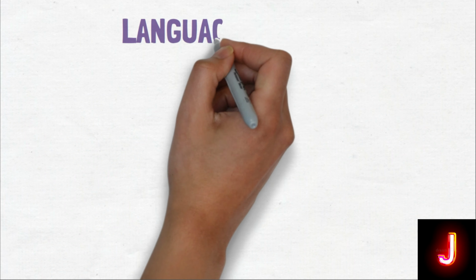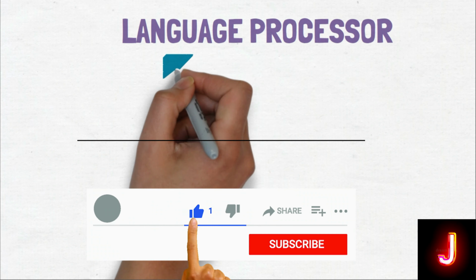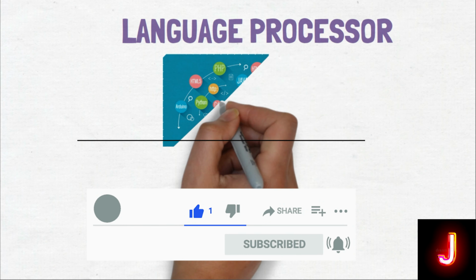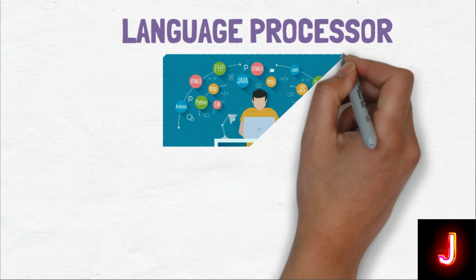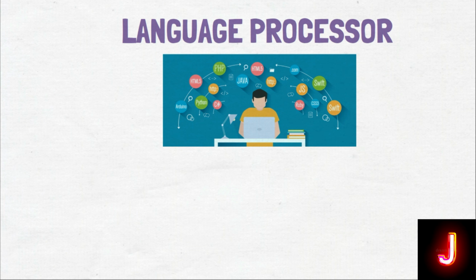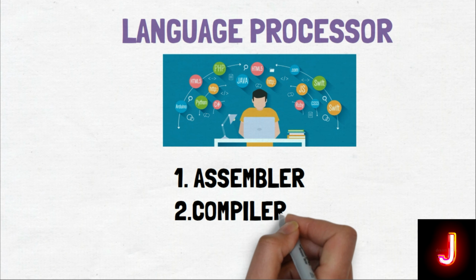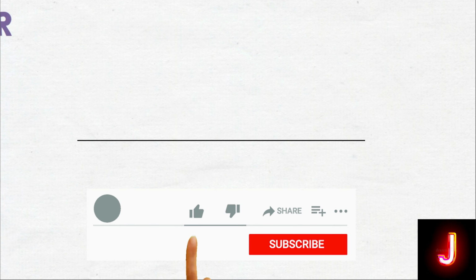The special translator system software that is used to translate the program written in high-level language or assembly language into machine code is called language processor or translator program. The language processors can be of any of the following three types: assembler, compiler, and interpreter.